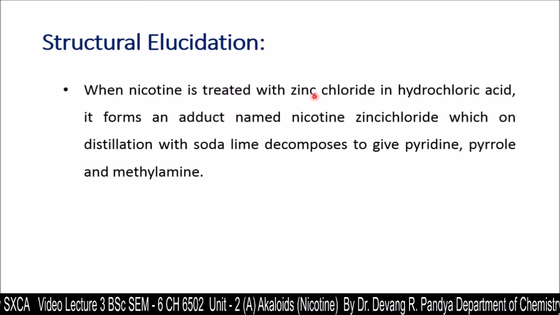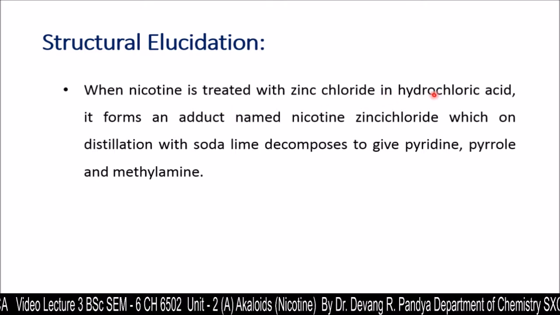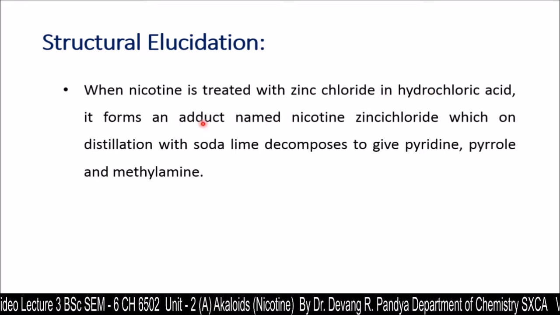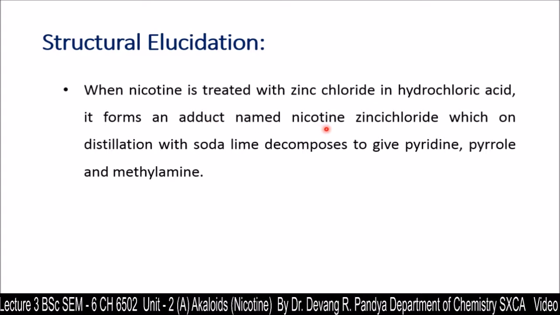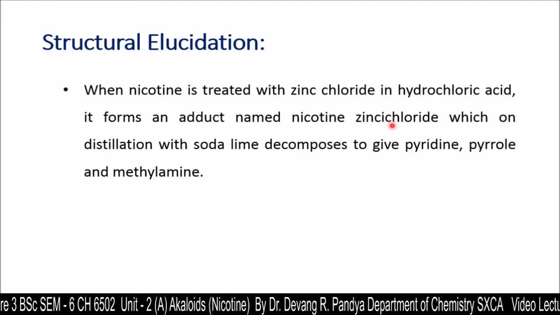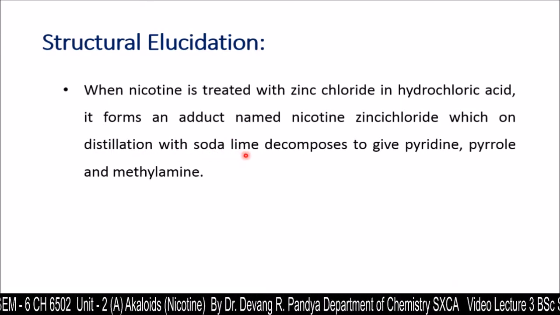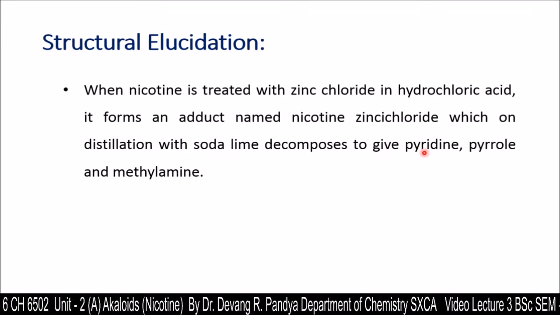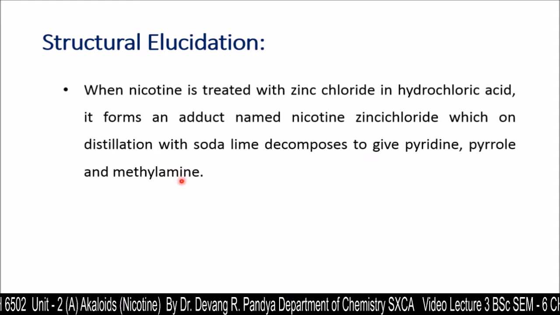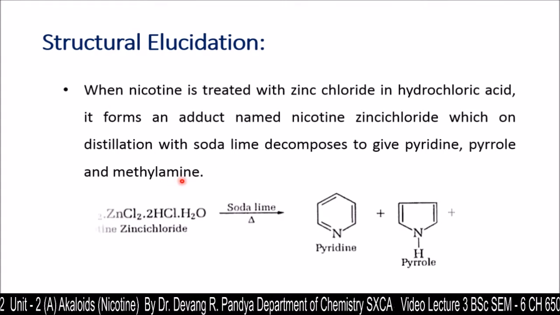When nicotine is treated with zinc chloride in hydrochloric acid, it forms an adduct named nicotine zinc chloride, which on distillation with soda lime decomposes to give pyridine, pyrrole and methylamine.